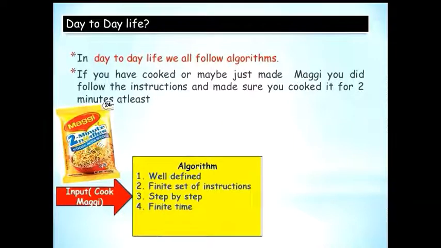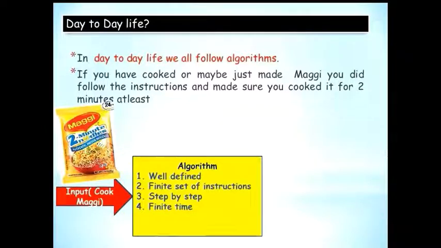You will follow a finite set of instructions, as in first you light the gas, then you're going to put the utensil on the flame, then you're going to add some water. So all this happens step by step. You just don't do everything at once, right? So you're following step by step, and this is going to be for a finite amount of time. You're not going to cook Maggi for more than 10 minutes. So that's what I mean to say, finite amount of time.